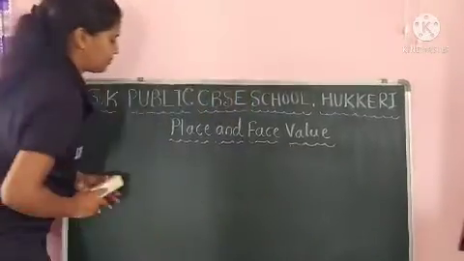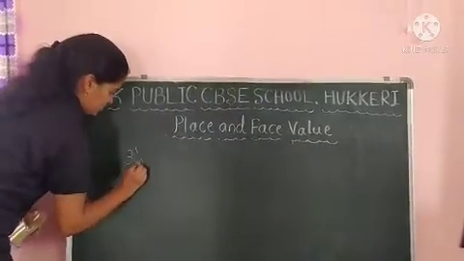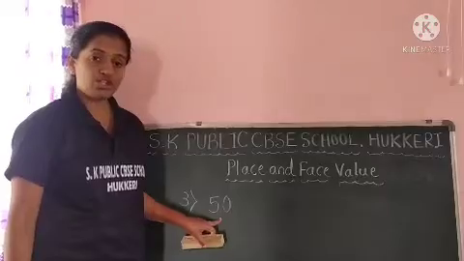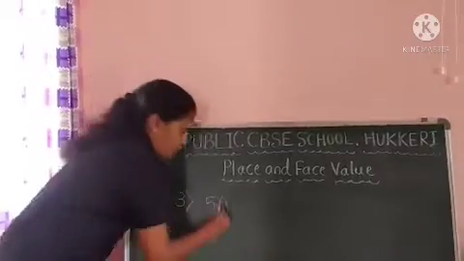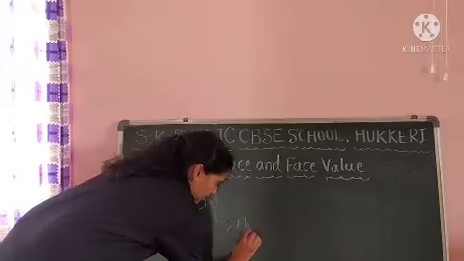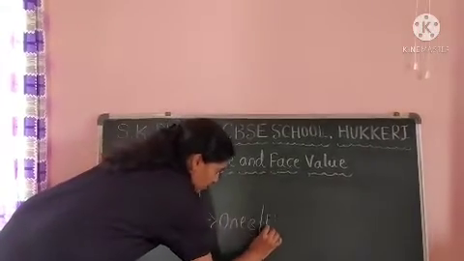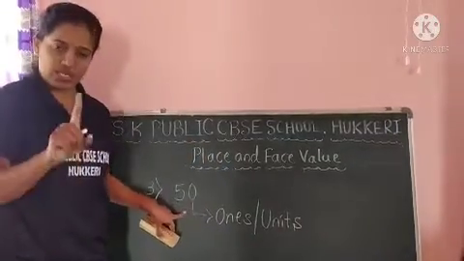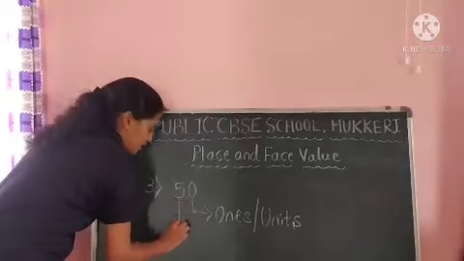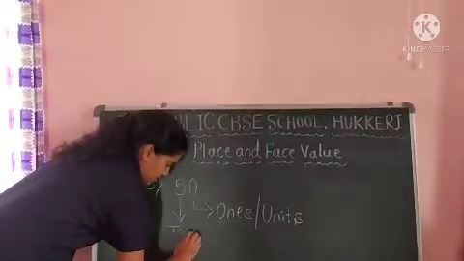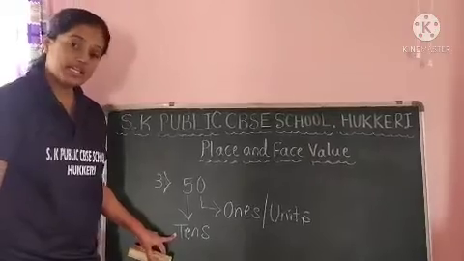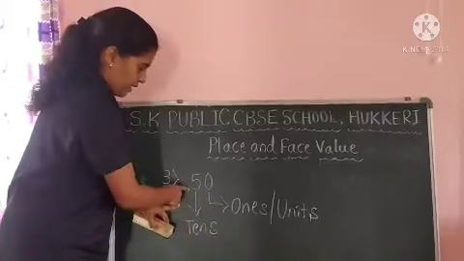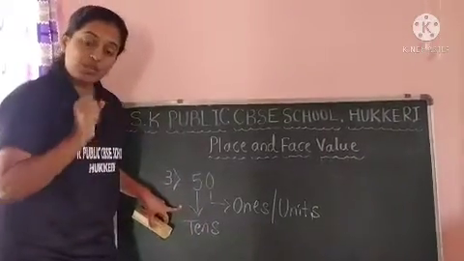Let me take one more example. That is 50. It is also a 2-digit number, 50. Okay. So this 0 is in ones or units place. This 0 is in ones or units place, and this 5 is in tens place. Which place? Tens place. Okay. Now here, how many groups of 10 are there?